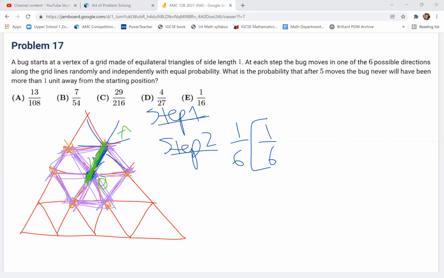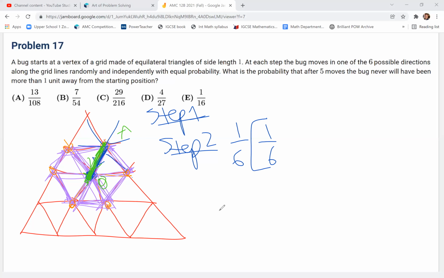And with that, we're guaranteed that he never goes outside of here, because by step 5 it doesn't matter which one he goes to. He has stayed within the hexagon for 5 turns. So we have basically a 1 out of 36 chance that he would end up right back at the center again, by going out and back in and out and back in again.